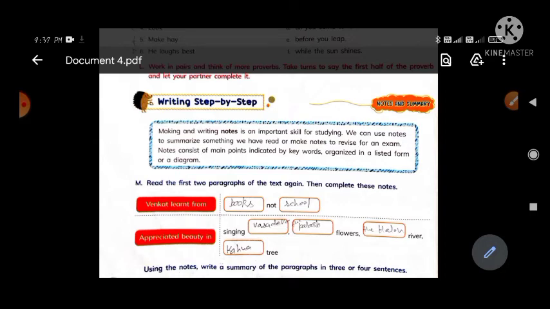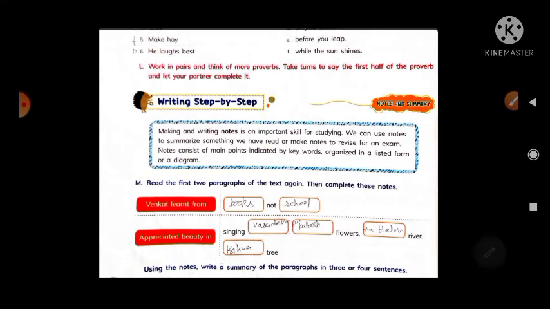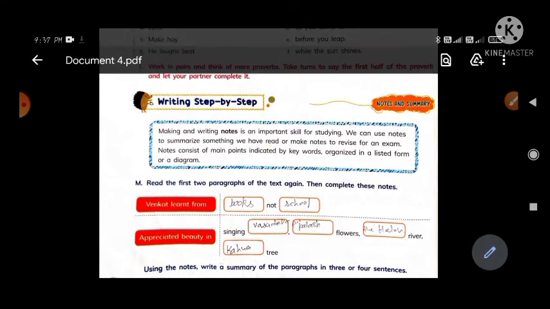Like, Venkat learned from books not school, and second is appreciated beauty in singing, Vasudeva plus flower. Here are some of the options. I gave you options.